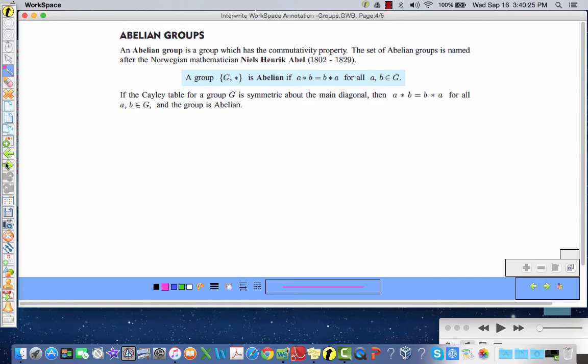Abelian groups, sorry, Abelian group, I keep mispronouncing it. An Abelian group is a group which has the commutative property. The set of Abelian groups is named after Niels Henrik Abel. So a group is Abelian if A star B equals B star A for all A, B element of G. So this is very, very simple to tell. I hope you realize if the Cayley table for group G is symmetric about the main diagonal, then A star B equals B star A for all A, B element of the group, and the group is Abelian.